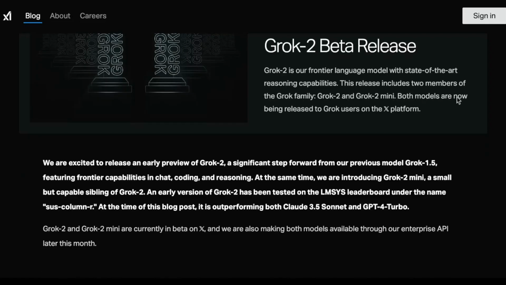They mentioned that both models are now being released to Grok users on the X platform. So we're actually gonna take it for a spin. We have a bunch of really interesting and exciting test cases for this particular model, and it makes it a richer experience to have a very good model that interacts with X and information that appears on X and what people are posting.